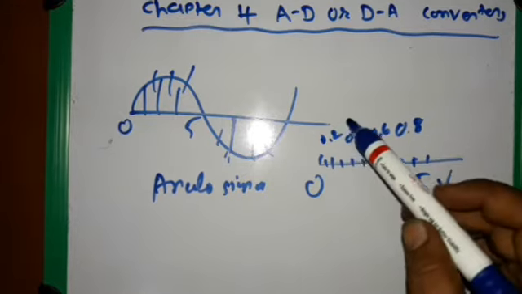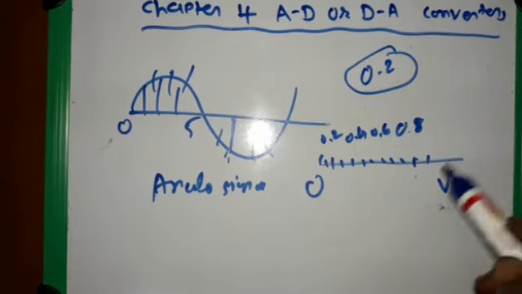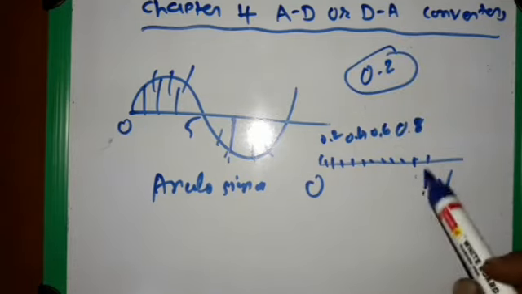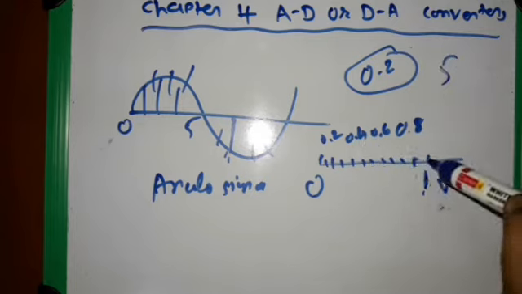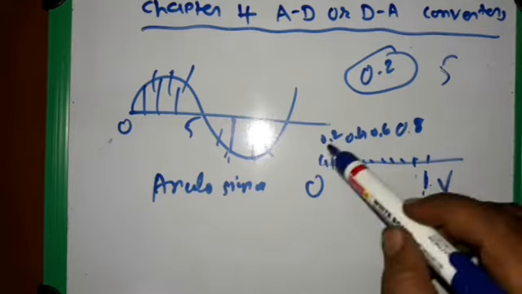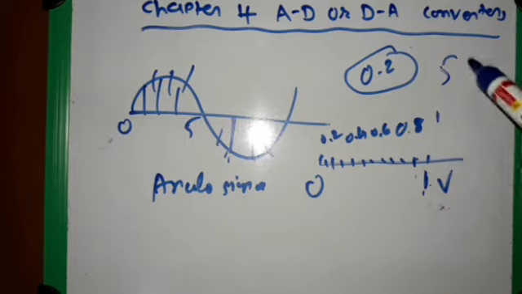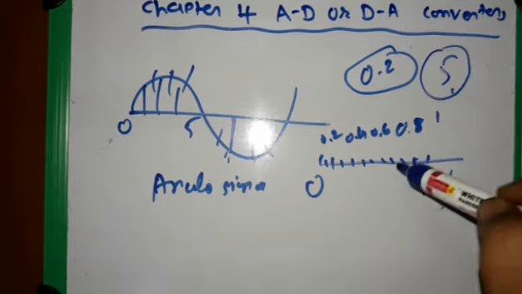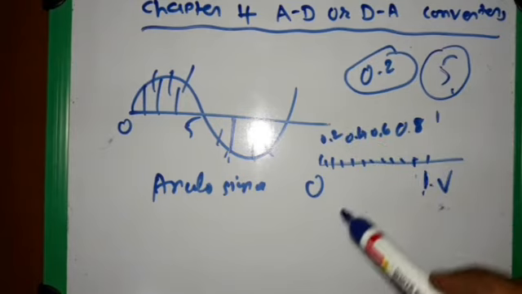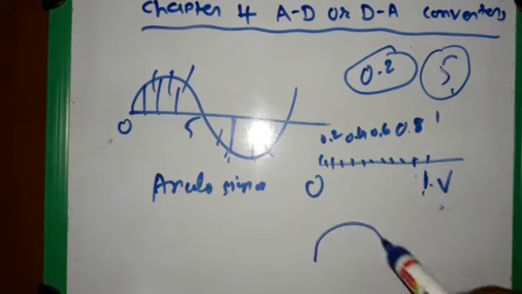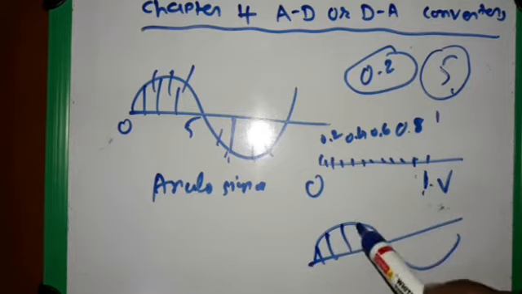So here our step is 1 volt. From 0 to 1, we have 5 steps to reach 1 from 0: 0.2, 0.4, 0.6, 0.8 and 1. So we take 5 steps to reach from 0 to 1, and here we have different 5 steps: 1, 2, 3, 4 and 5.